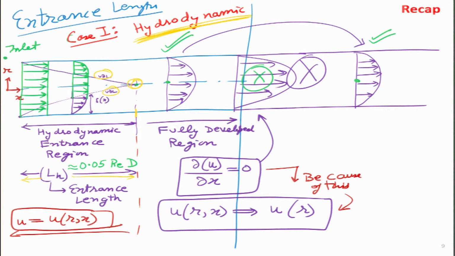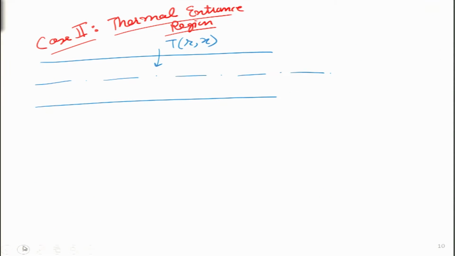And we also figured out that after this particular location, the flow has turned fully developed. So, we can write very easily in fully developed flow that the variation of the velocity, which is given as symbol u, does not vary with x, which means del u by del x we can take as 0. And because of that, this equation tells us that u only varies as a function of r. So, once this profile is fixed, let us say at location A, then the same thing we will get at location B. So, this I think is where we had stopped last time.